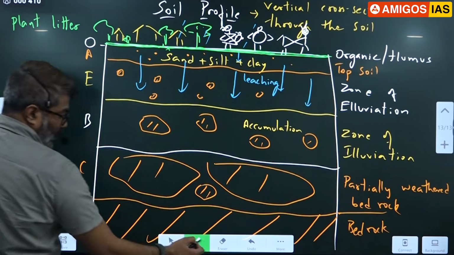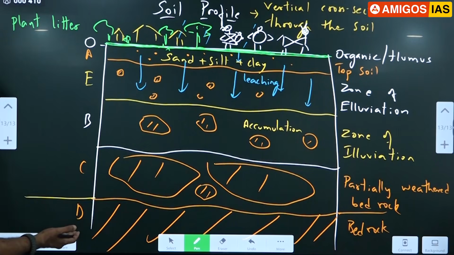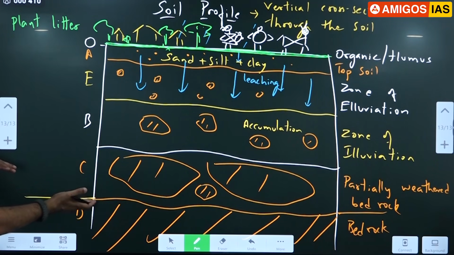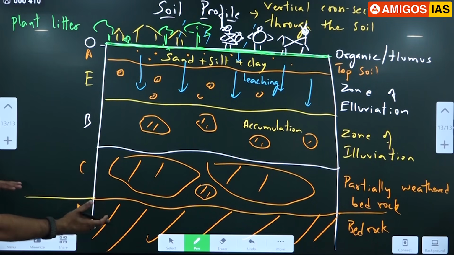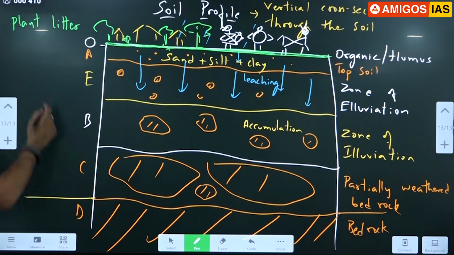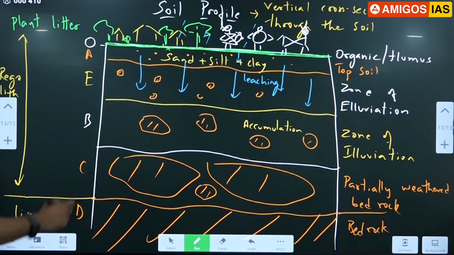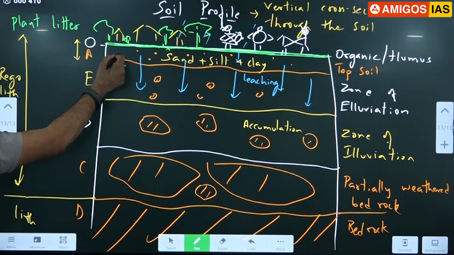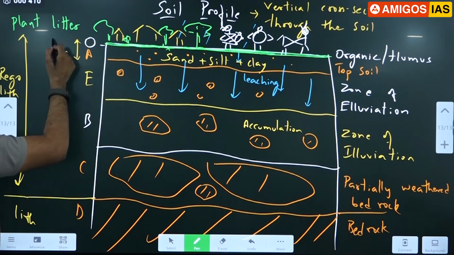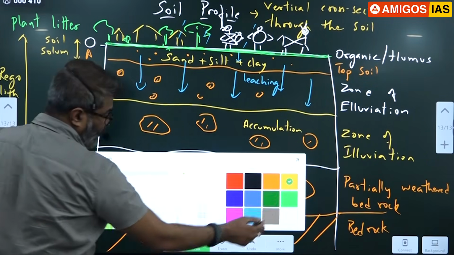Soil profile. This is the bedrock, the main rock. This is the weathered part of the bedrock. All this is lithosphere only. This is still intact. This is the weathered part. So we use the word regolith. In agriculture we call it regolith. Lith is rock. Weathered rock is called regolith. These two regions are called topsoil, upper soil, the soil solum. Soil solum. Okay.